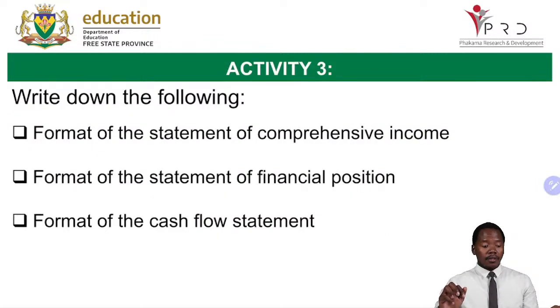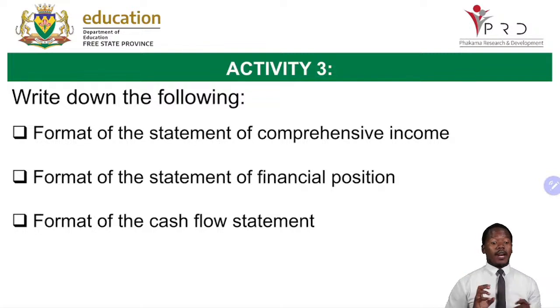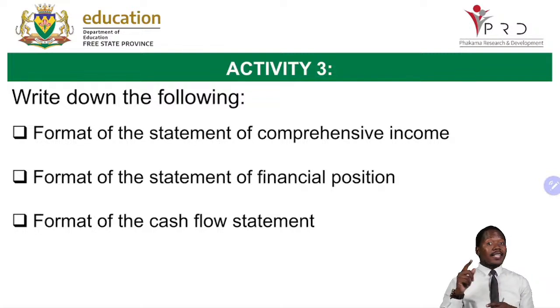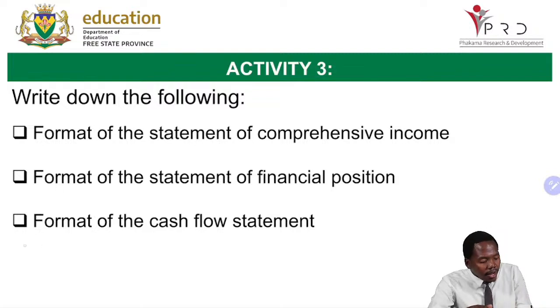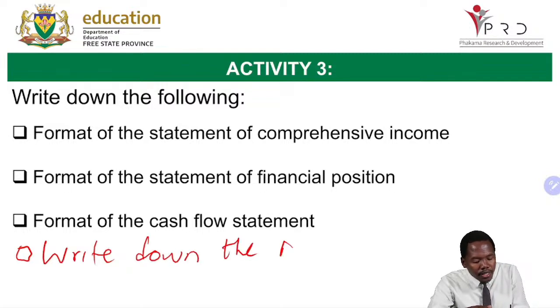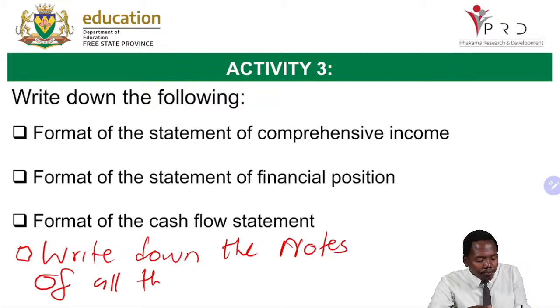All right, now this is what I need you to do before you fall asleep. Before you sleep or before you enter your exam tomorrow morning, I need you to write down the format of the statement of comprehensive income, the format of the statement of financial position, and the format of the cash flow statement. Once you are done doing that, I am going to add this one. Write down the notes of all the above.